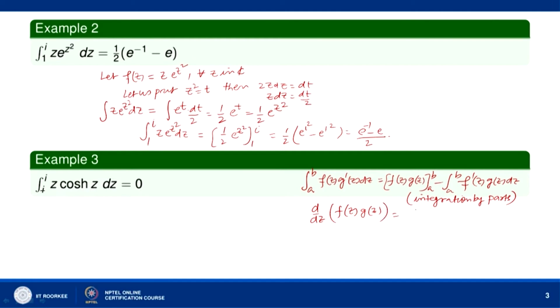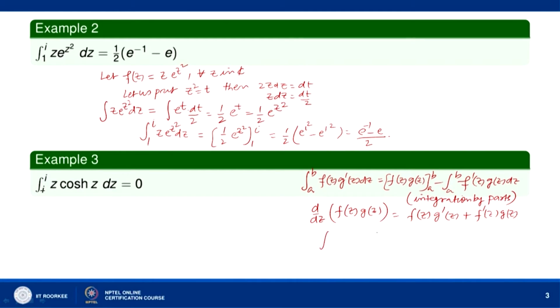Then this will be equal to f(z) into g dash z plus f dash z into g(z). Or we can say when we integrate, we will have the integral over a to b.